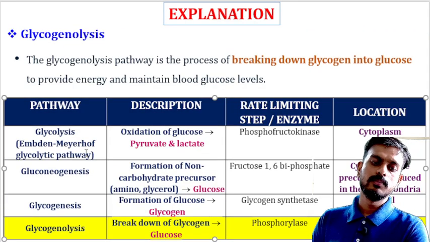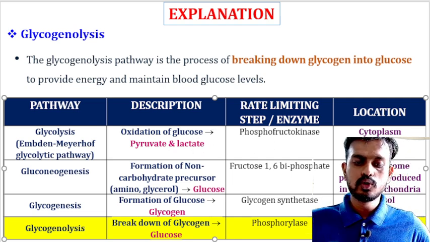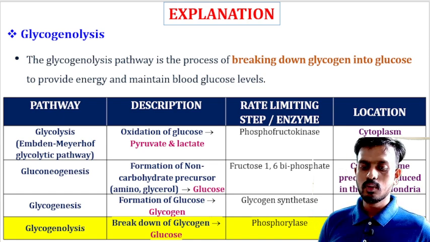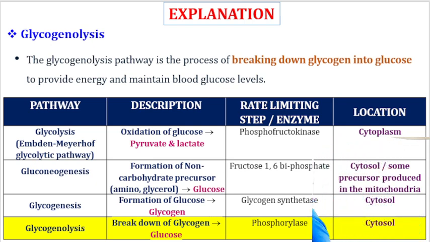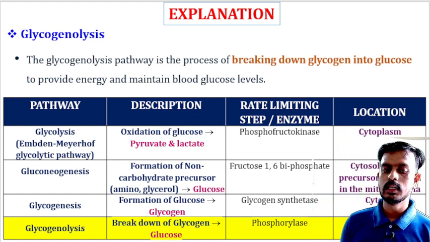Glycolysis, or the Embden-Meyerhof pathway, means oxidation of glucose to pyruvate and lactate. The rate limiting enzyme is phosphofructokinase and its location is the cytoplasm. Next is gluconeogenesis, synthesis of glucose from non-carbohydrate sources. Its rate limiting enzyme is fructose 1,6 bisphosphatase and the location is the cytosol.